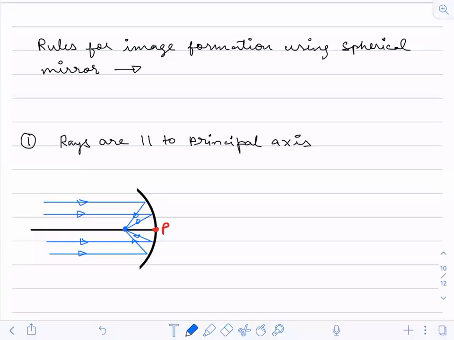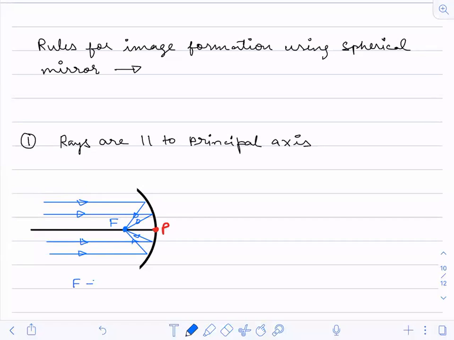So any rays which are parallel to the principal axis, let us say like that, after reflection, they come to a common point on the principal axis, and that common point is called the focus.